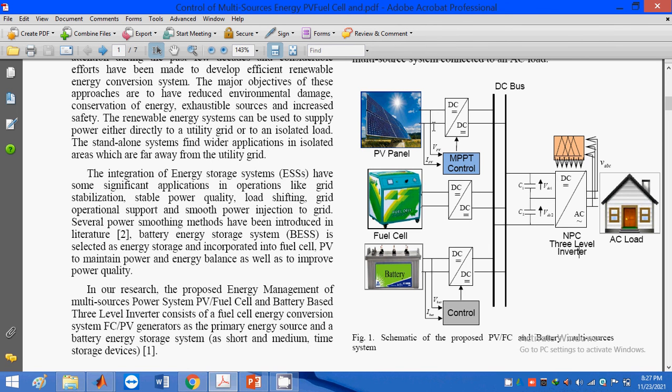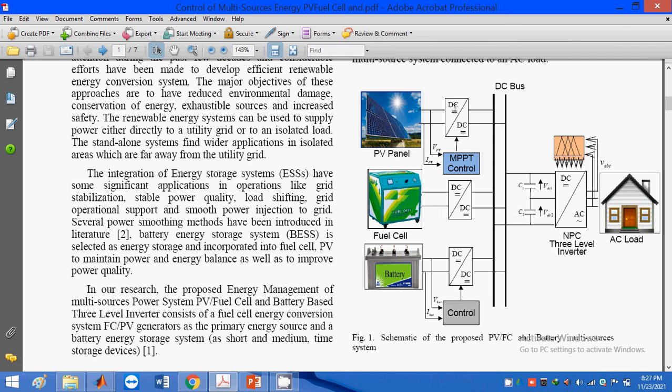And here we have low voltage DC, so we need to convert low voltage DC to high voltage DC. How are we going to convert low voltage DC to high voltage DC? By using choppers only. Here we are using boost choppers. Boost converters are boost choppers.